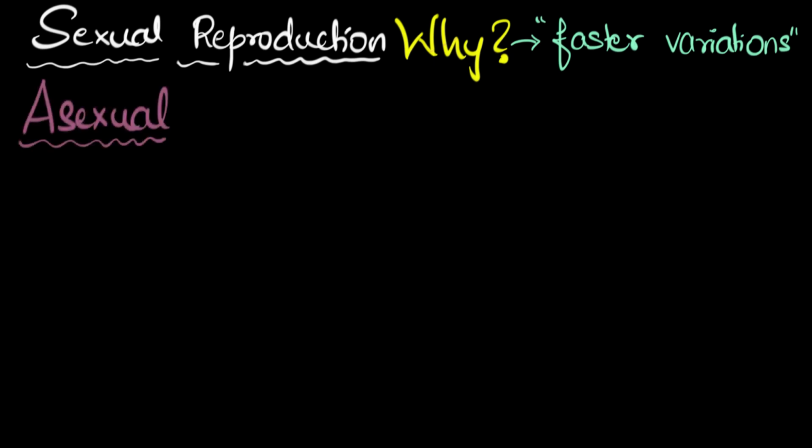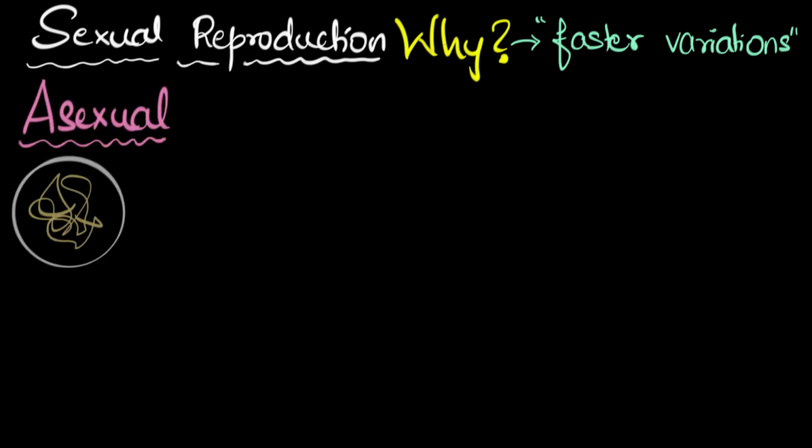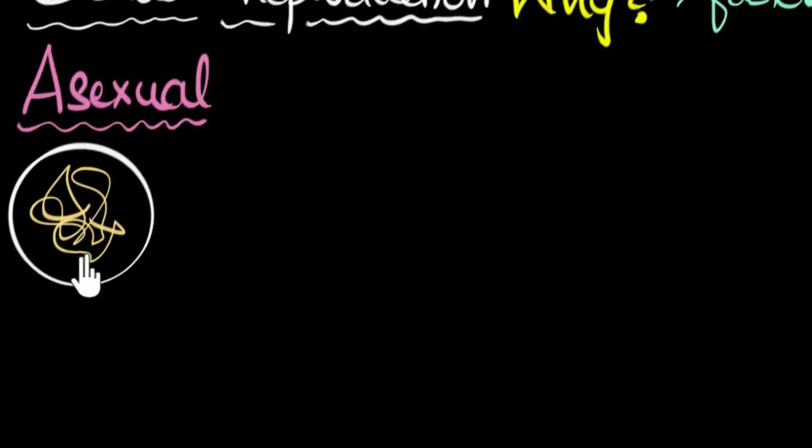So let's take the example of asexual reproduction. Let's say reproduction by some bacterium, right? So what I've drawn is just the nucleus of that bacterium. I've not drawn the entire body. And this is its DNA. Now, when that bacterium is ready to divide, it's gonna make a copy of that DNA, and that DNA will have some errors.